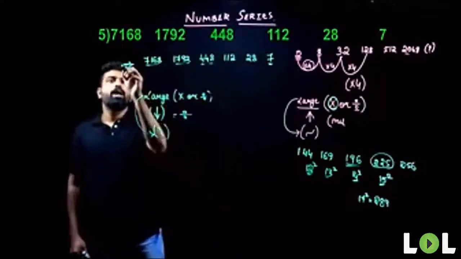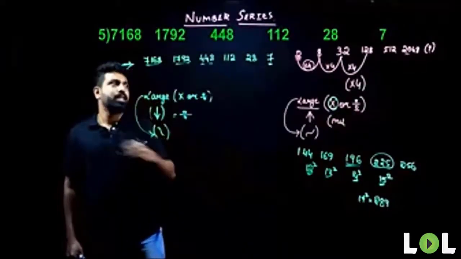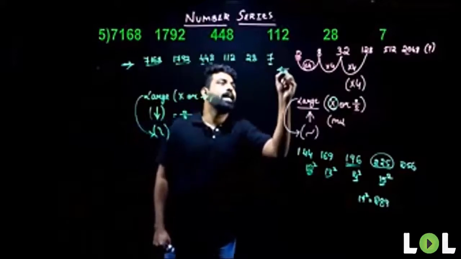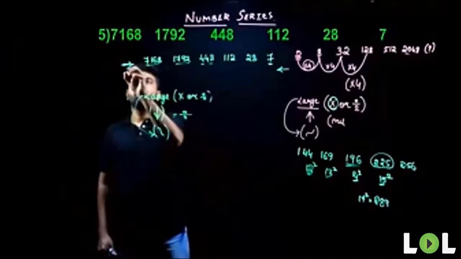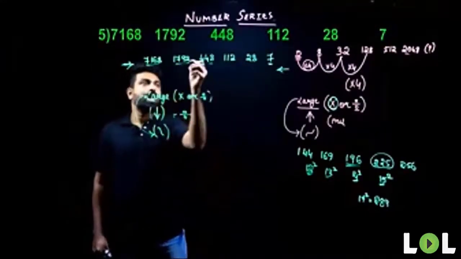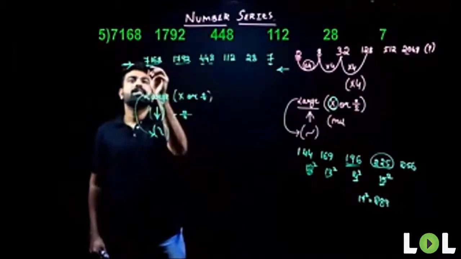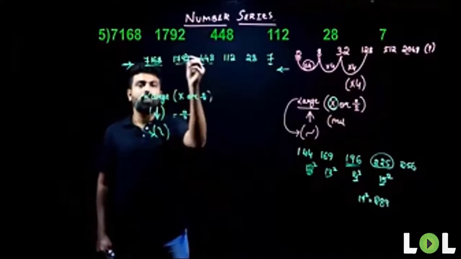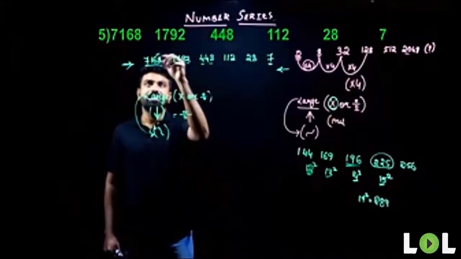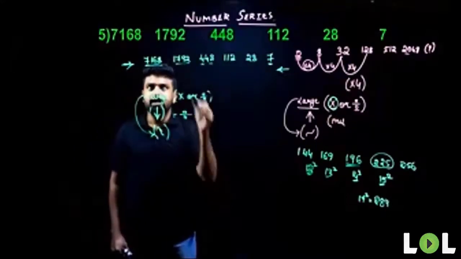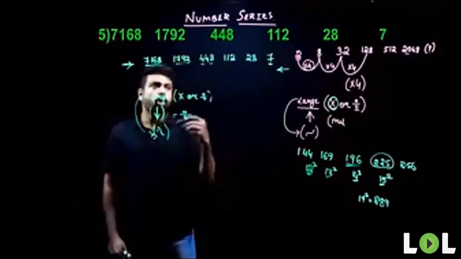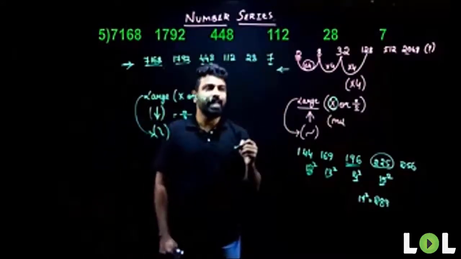So see here, whenever you look at the series, it will have two ends, left-hand side and right-hand side. Now, when I look from my left-hand side, the terms are decreasing. Hence, there is division. But if I start my series question from here, 7,000 and 1,000, the division becomes complicated. My operations here become complicated. So I'll start from my right-hand side.